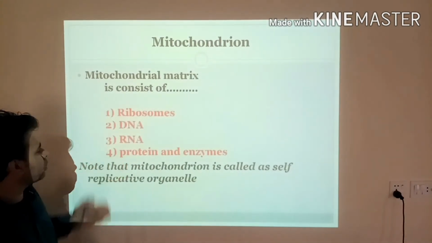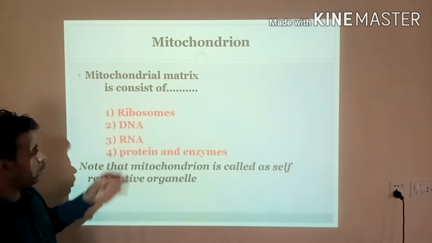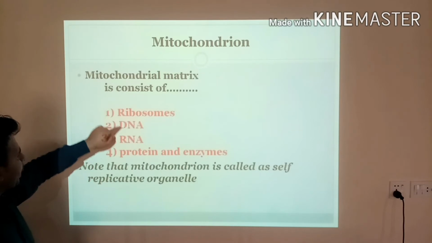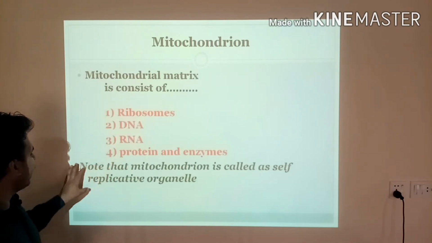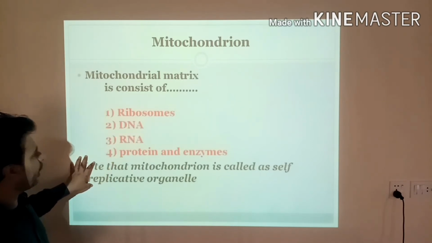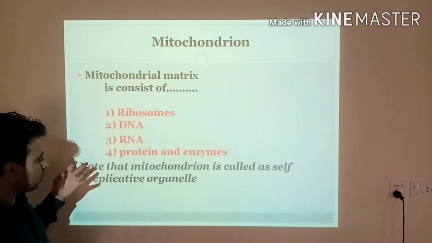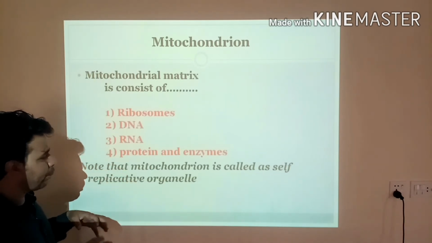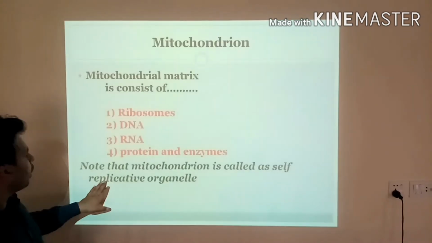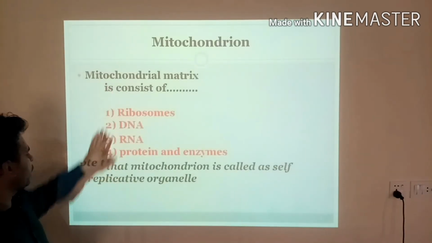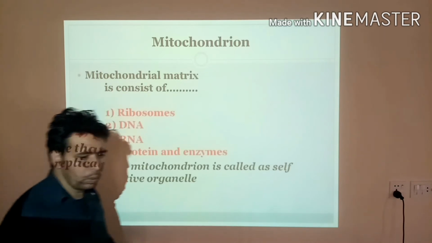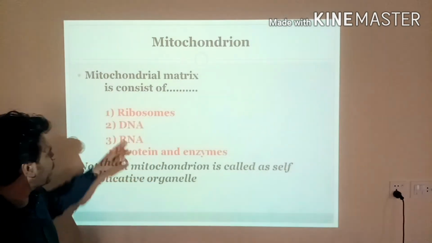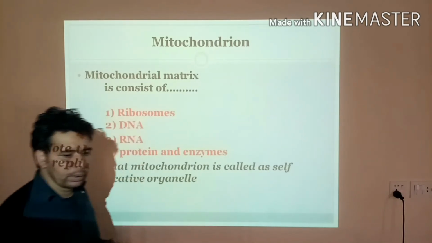It also contains RNA, protein and enzymes. Due to the presence of DNA and ribosomes, it has the ability to replicate and divide. So you can say that the mitochondrion is a self-replicative organelle, meaning it can divide by itself due to the presence of DNA and its own ribosomes.